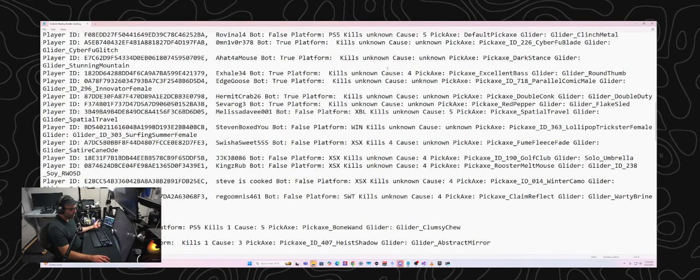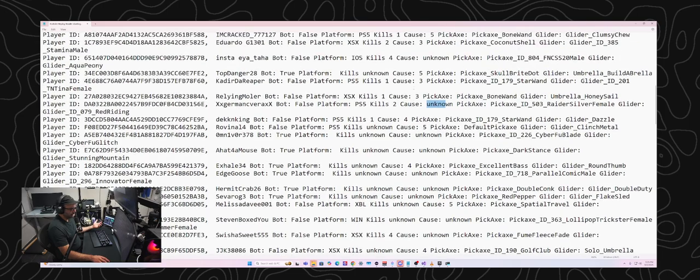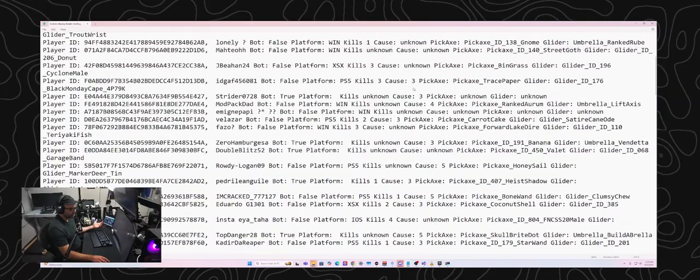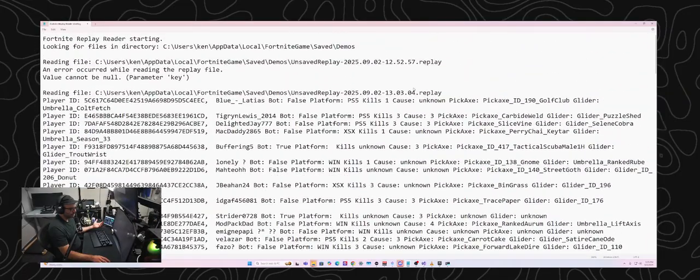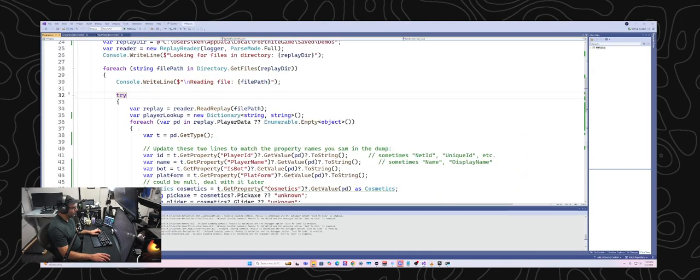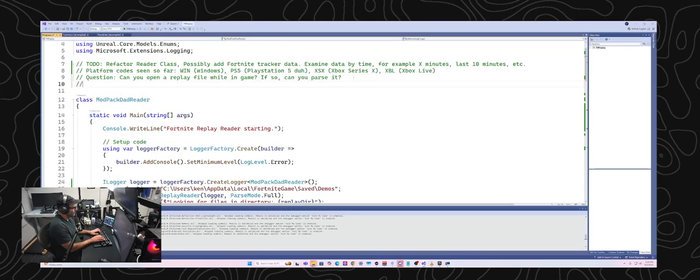3, 4, 5. These are all 4, 5. There's unknown, which is basically empty. That's what I put in whenever the cause of death is empty, but it seems like they're all 3, 4, and 5. So I'm going to actually make note of that now, just so I don't forget. Where is that? Let's see here. Cause of death code seen so far: 3, 4, 5, or null.